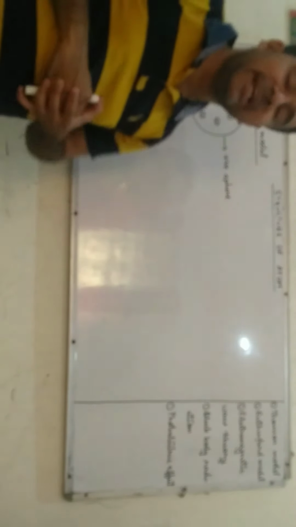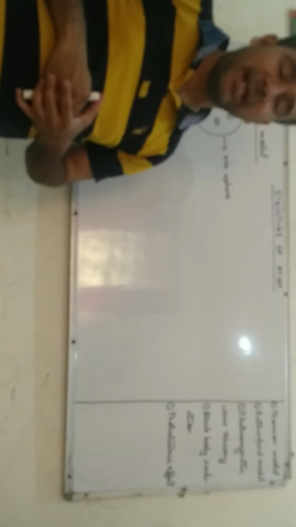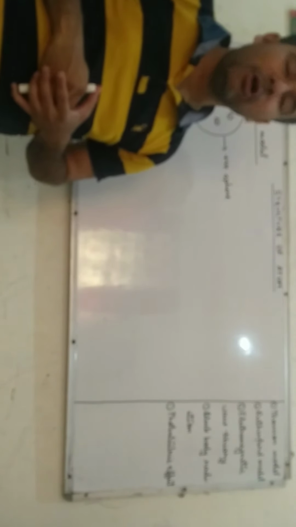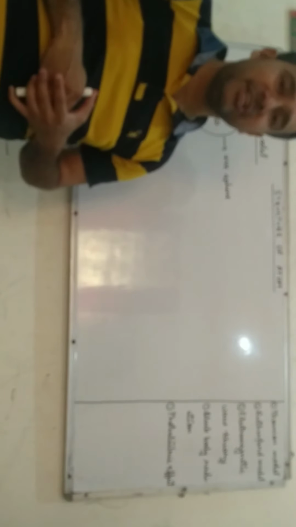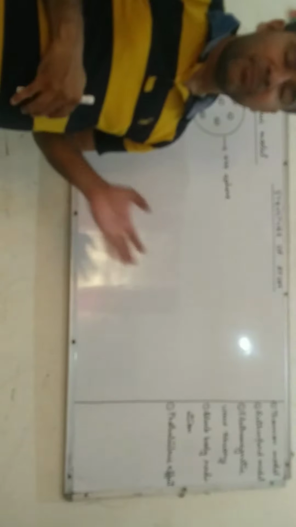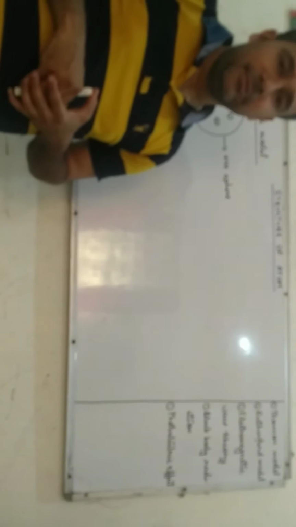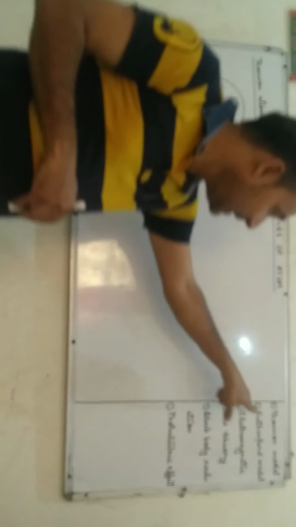This model is also said to be plum pudding model. Advantage of this model is that it explains overall stability of an atom because the magnitude of positive charge is equal to the magnitude of negative charge, and the drawback is that it cannot say anything about the electron and their distribution. So the second one is the Rutherford atomic model.